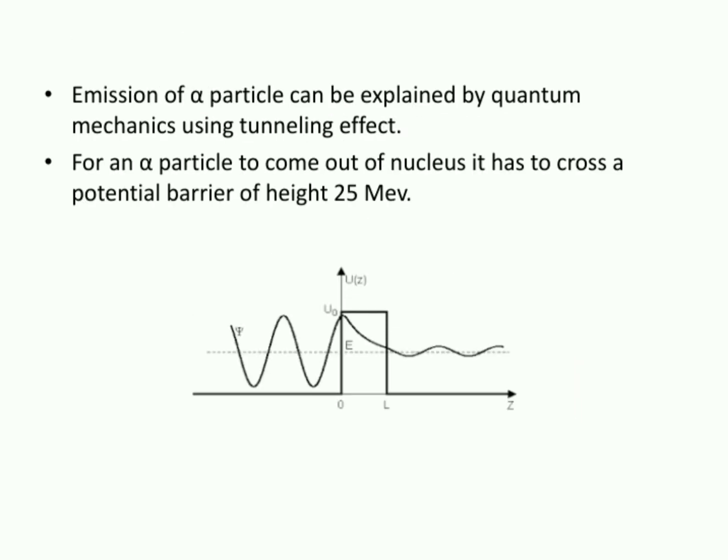But the existing energy of the alpha particle is much lower, around 6 to 8 mega electron volts. So having 6 to 8 MeV, if it has to cross a barrier of 25 mega electron volts, it is very difficult and impossible to explain using classical mechanics. But it is explained by a phenomenon called the tunneling effect, which is a quantum mechanical solution.